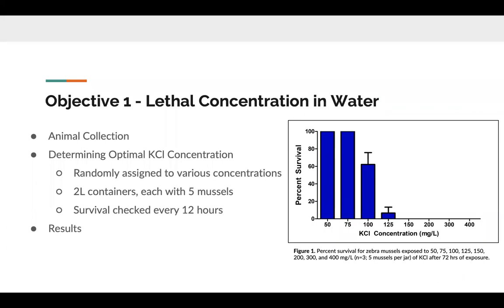As you can see on this figure on the right, these are our percent survival after the 72 hours for the different potassium chloride concentrations that we tested. So we determined that the lethal concentration is somewhere between 125 and 150 milligrams per liter to cause complete mortality within the 72 hours.